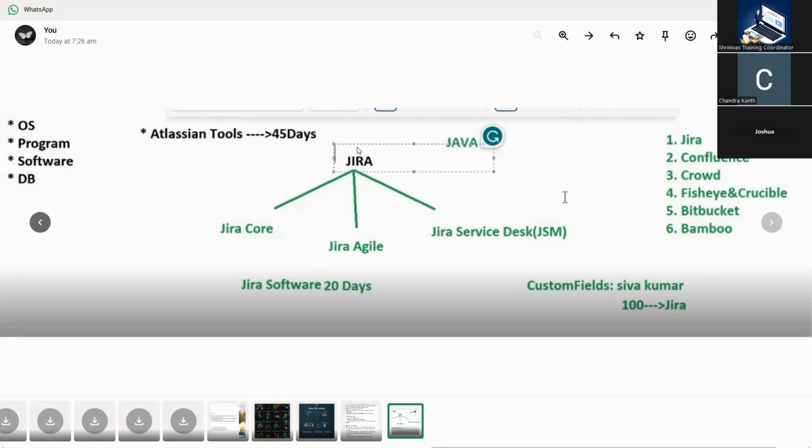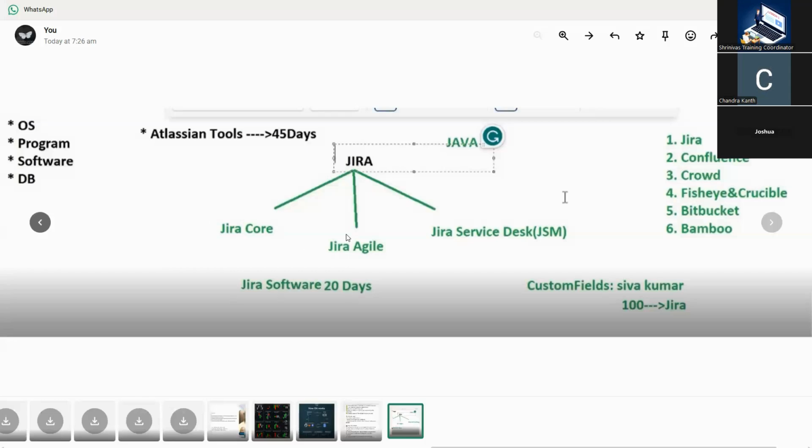First of all, the main one is Jira. Jira is separated into three parts: one is Jira Core, the second is Jira Agile, and the third is Jira Service Desk, which nowadays is called Jira Service Management. When we club Jira Core and Jira Agile together, we call it Jira Software.